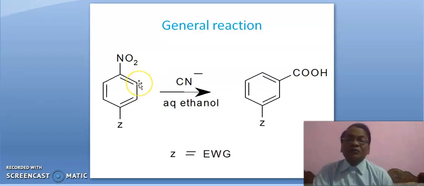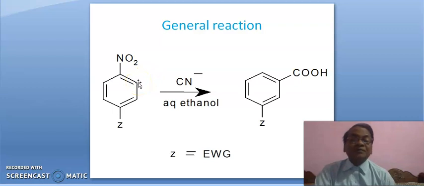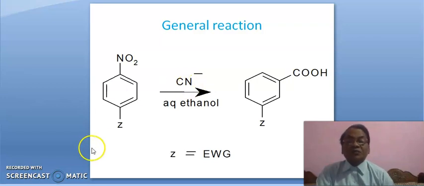We all think at a glance that the cyanide ion will come here. The nitro group is eliminated anyhow, the cyanide group attacks here, and it is then hydrolyzed into a carboxyl group. First of all, at a glance we think like so, as we know any cyanide is hydrolyzed into a carboxyl group, with elimination of the nitro group.